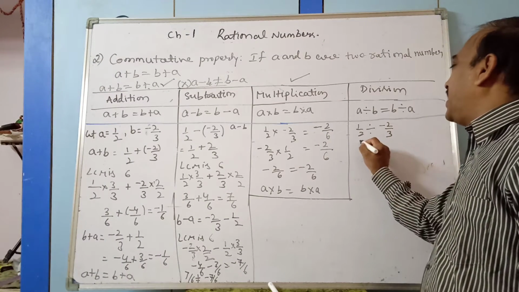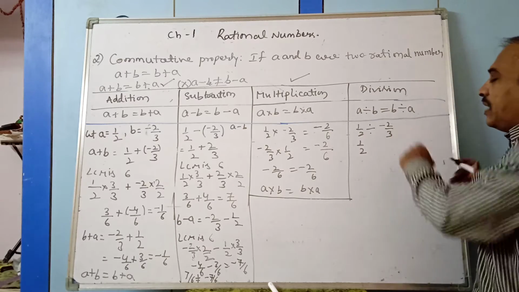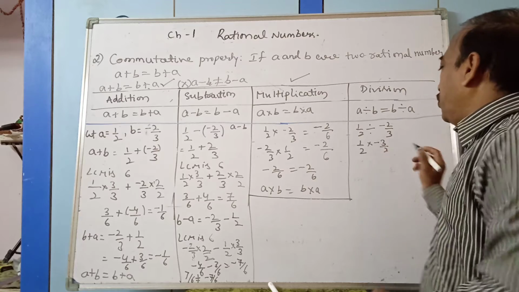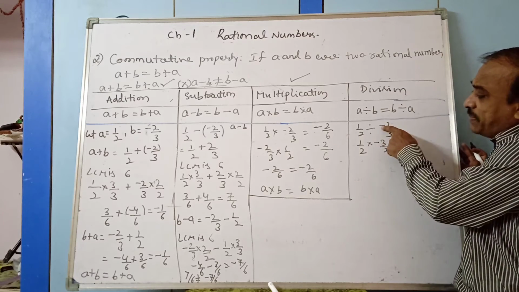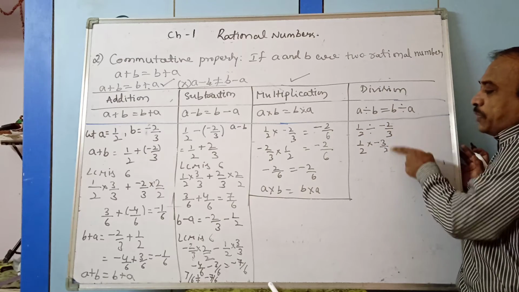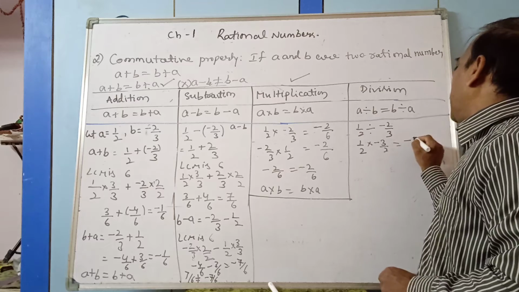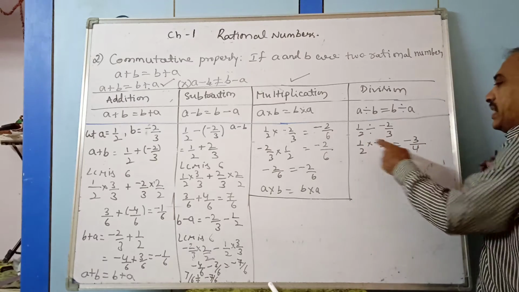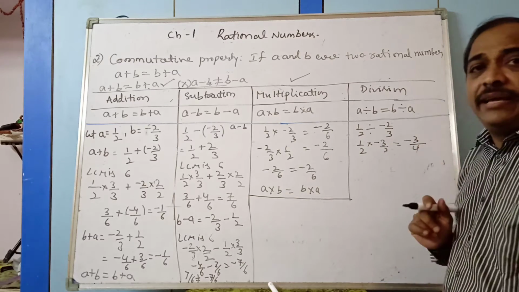So for this what we take? 1 by 2 into the reciprocal of this one, into minus 3 by 2. You no need to change the numerator, minus for A only here. You just leave it minus like that. Take the reciprocal 3 by 2. Now 1 into minus 3 is minus 3 by 2 2s are 4. This is minus 3 by 4.